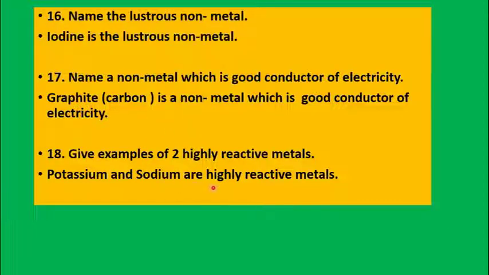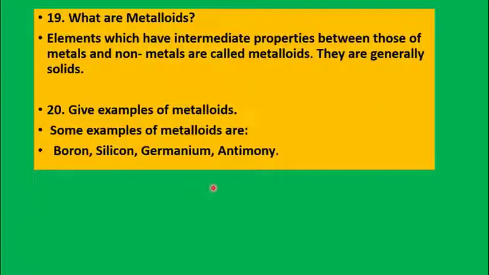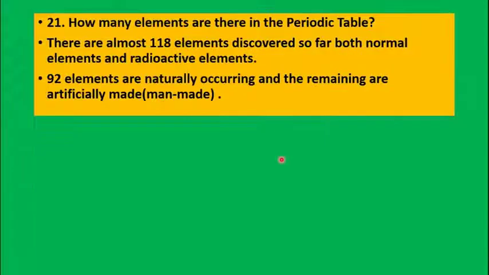Two examples of highly reactive metals are potassium and sodium. Now, what are metalloids? Elements which have intermediate properties between those of metals and non-metals are called metalloids. They are generally solid. Examples are boron, silicon, germanium and antimony. How many elements are there in the periodic table? Almost 118 elements have been discovered so far, including normal elements and radioactive elements.